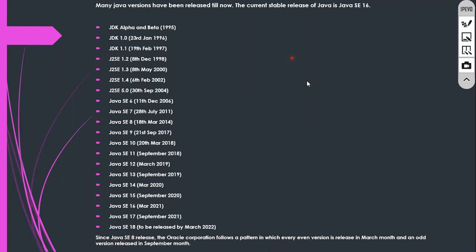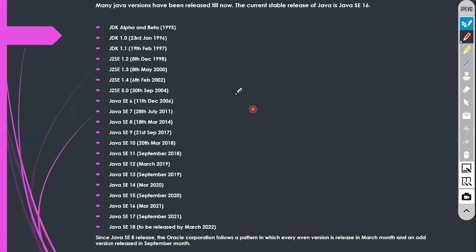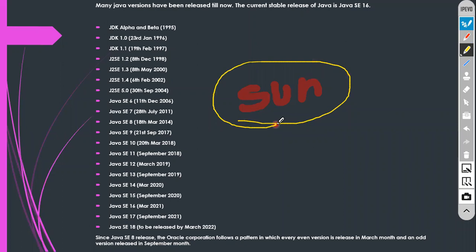Again, finally, one more important thing. This person, James Gosling, was working for Sun Microsystems. But later, after some time, Sun Microsystems was sold to Oracle in 2010.